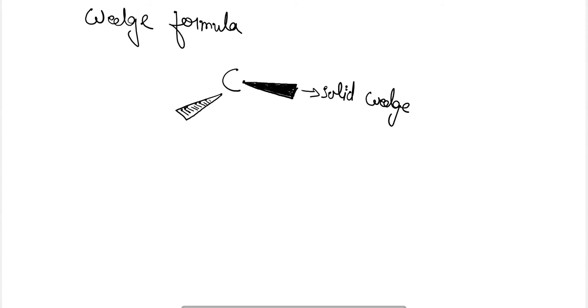Like this, we can use a dashed wedge, which is used to depict the bond below the plane. It is generally used to depict the bond below the plane, while the solid wedge is used to indicate a bond projecting above the plane. If you want to show a bond above the plane of the paper, we will use the heavy wedge or the solid wedge. And for depicting a bond below the plane, we will use this dashed wedge.